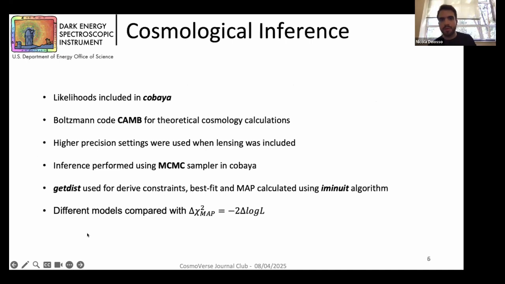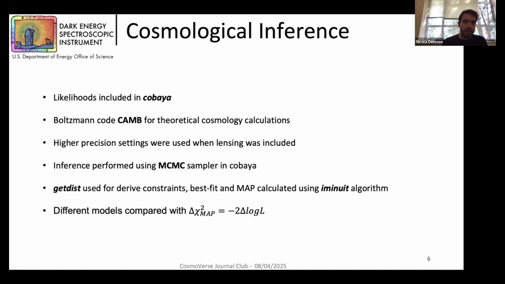Just a couple of words on the inference. In the more technical details about the analysis, the likelihoods were included in the Cobaya framework. We use the CAMB Boltzmann code in order to do theoretical cosmological calculations. The inference is performed using the MCMC sampler that is already included in the Cobaya framework, so it's a classic Metropolis algorithm.